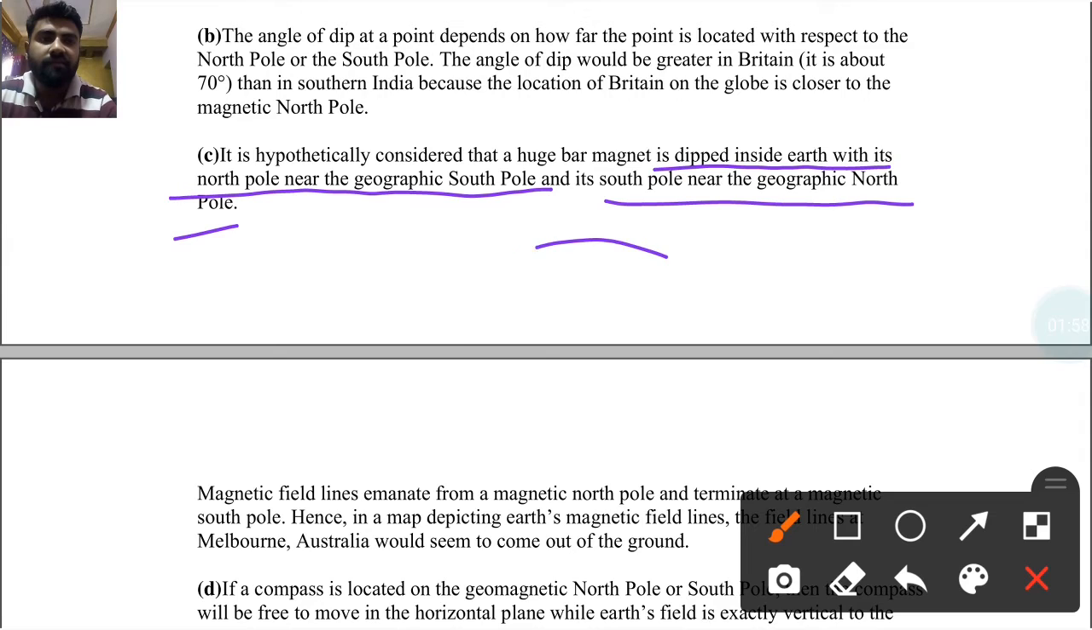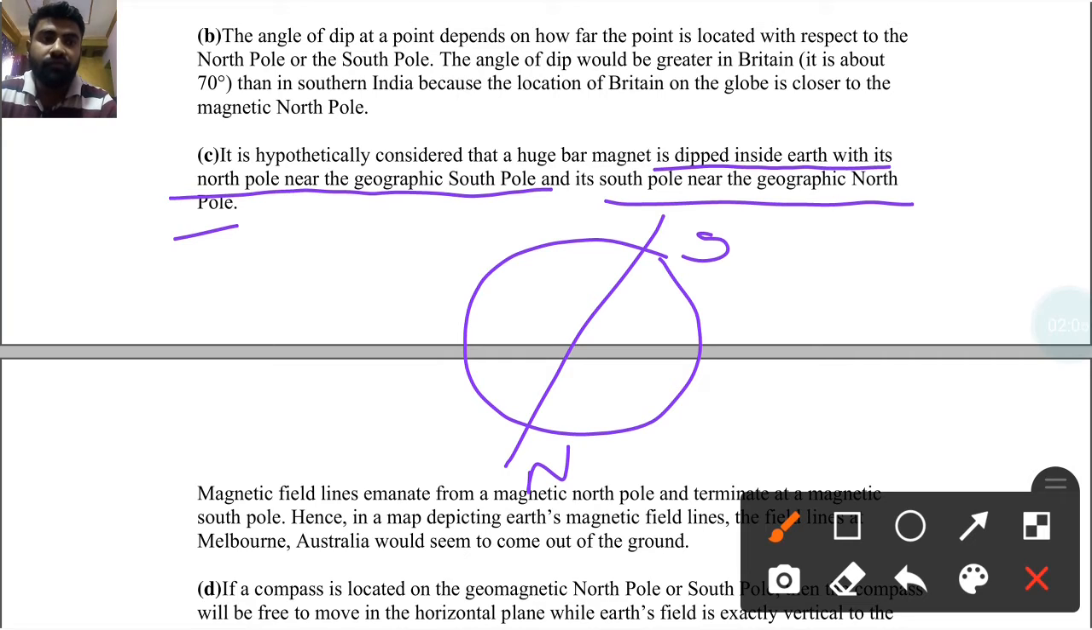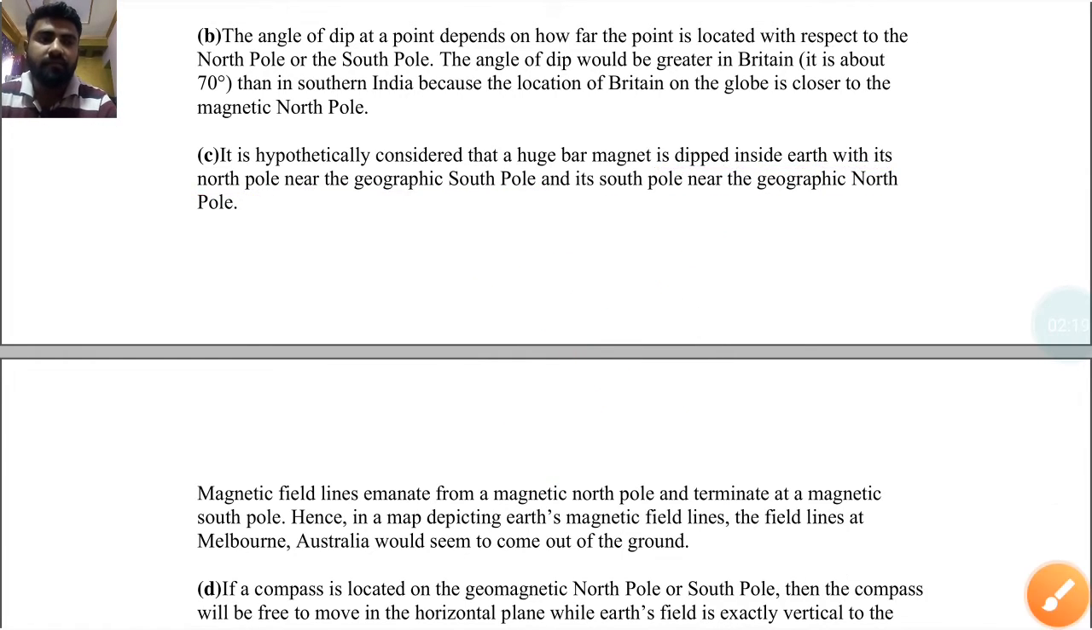For example, if this is our Earth, and these are the South Pole and the North Pole, then the bar magnet has its North Pole here and South Pole here. So Earth is behaving like a large bar magnet. That is what the question indicates as the answer.